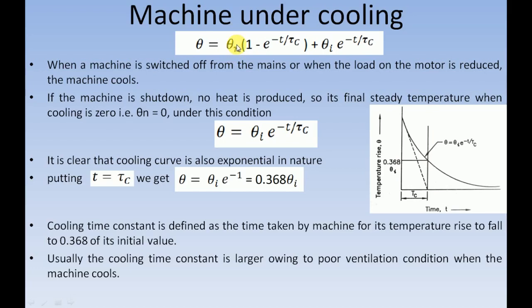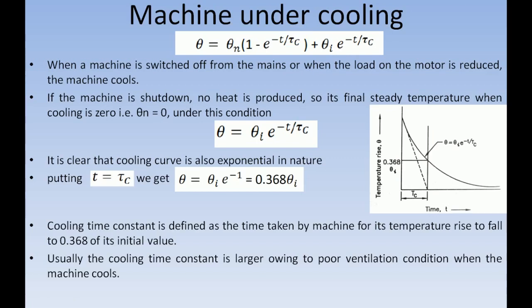Theta n is very much similar to the term theta m, the only difference is theta m is the term used while heating and theta n is the term used when the machine is in cooling. Similarly, tau c is also similar to tau h. Tau h is the term used when the machine is under heating and tau c is the term used when the machine is under cooling.